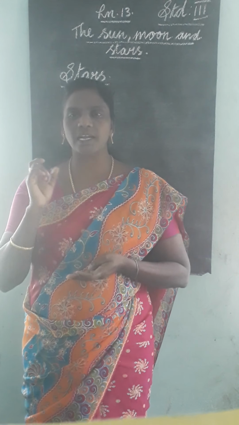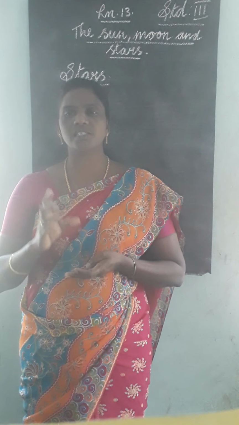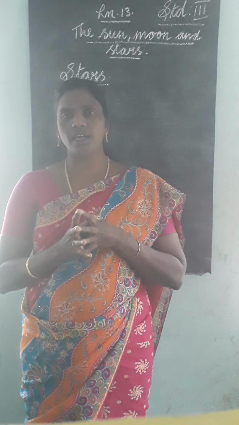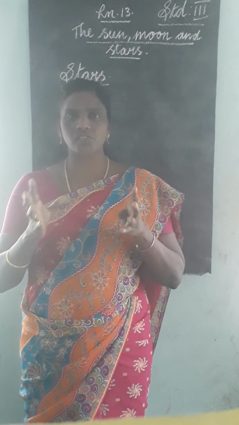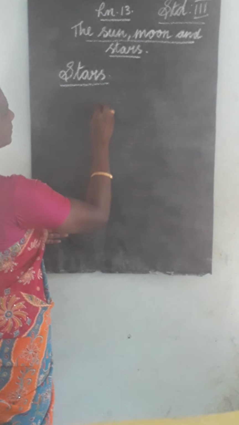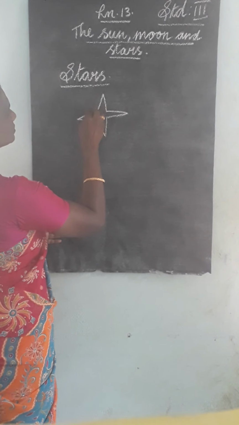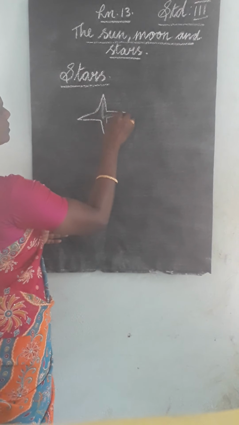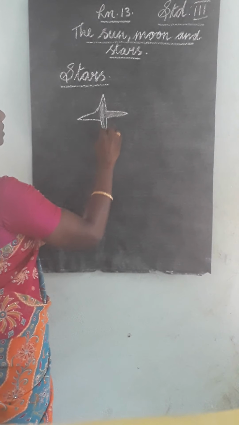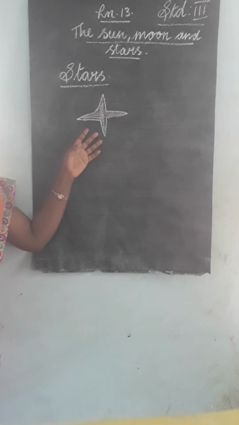So the sun is also a star. The sun is also a star. It is the star closest to the earth. So this is the star, isn't it?